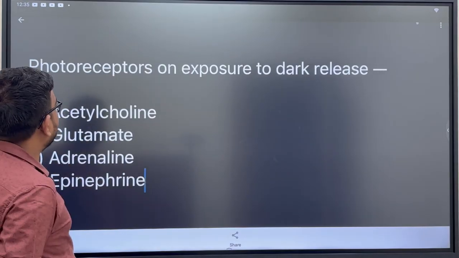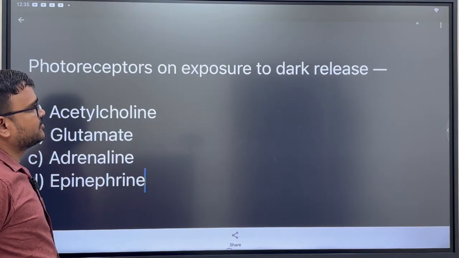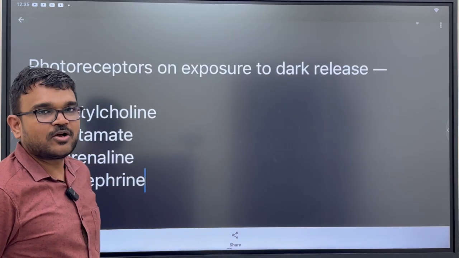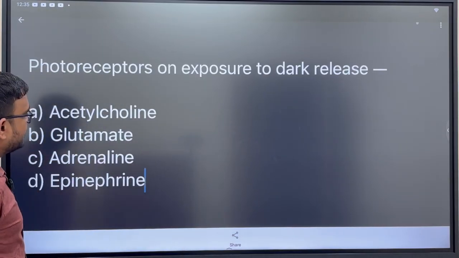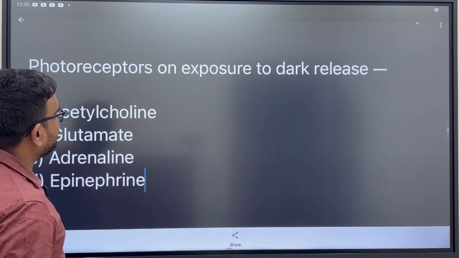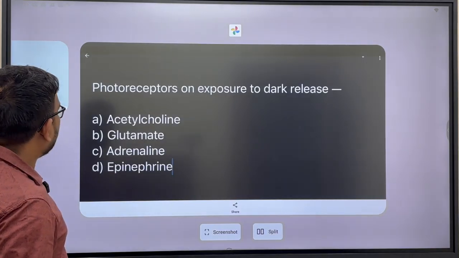Now we'll discuss one MCQ. Photoreceptors on exposure to dark release: acetylcholine, glutamate, adrenaline or epinephrine? The answer here is glutamate. Now let us discuss regarding photoreceptors on exposure to dark and light, how and why.